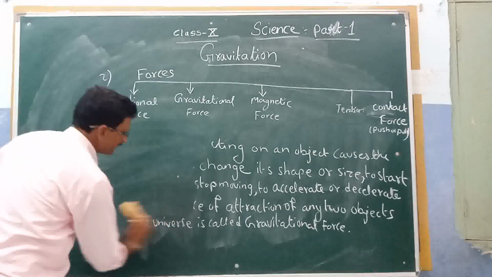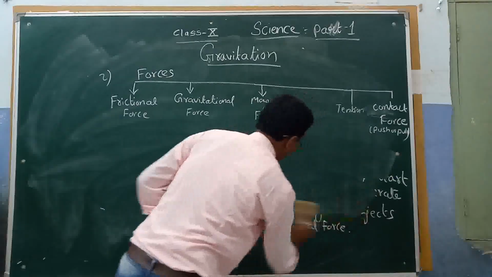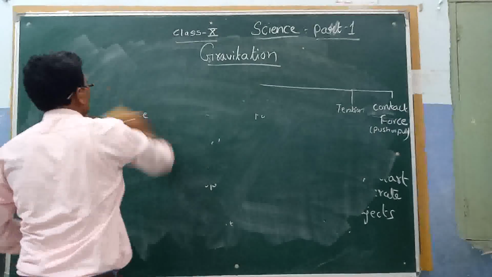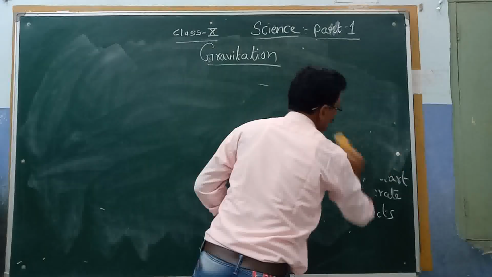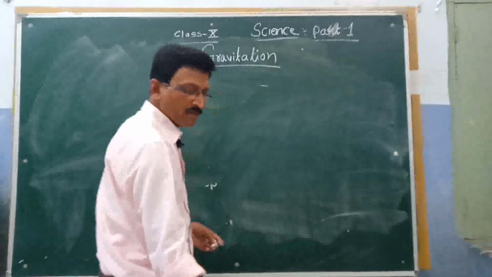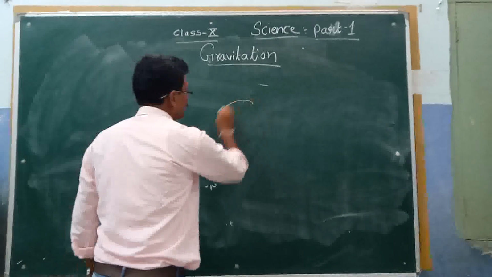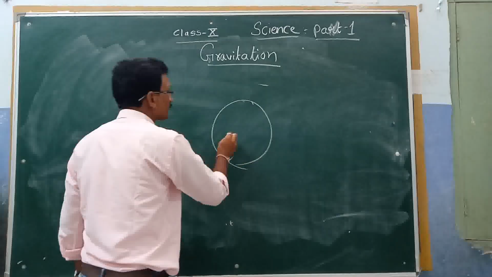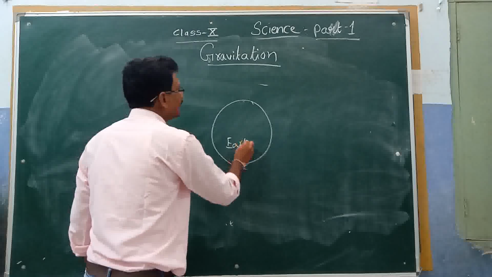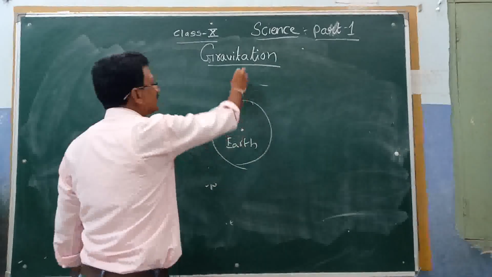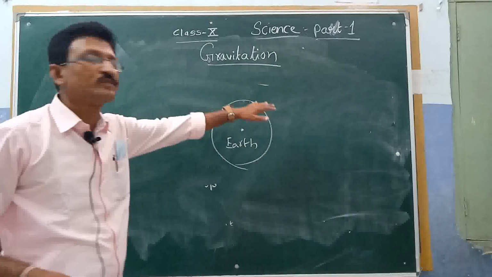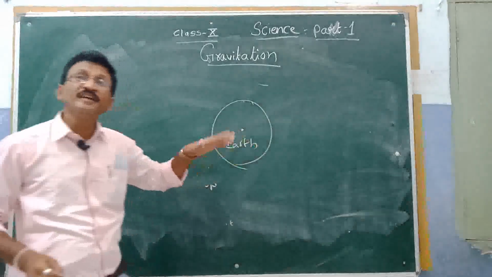So coming to the point, this is the earth. Each and every object is attracted towards the earth. Where is it attracted?